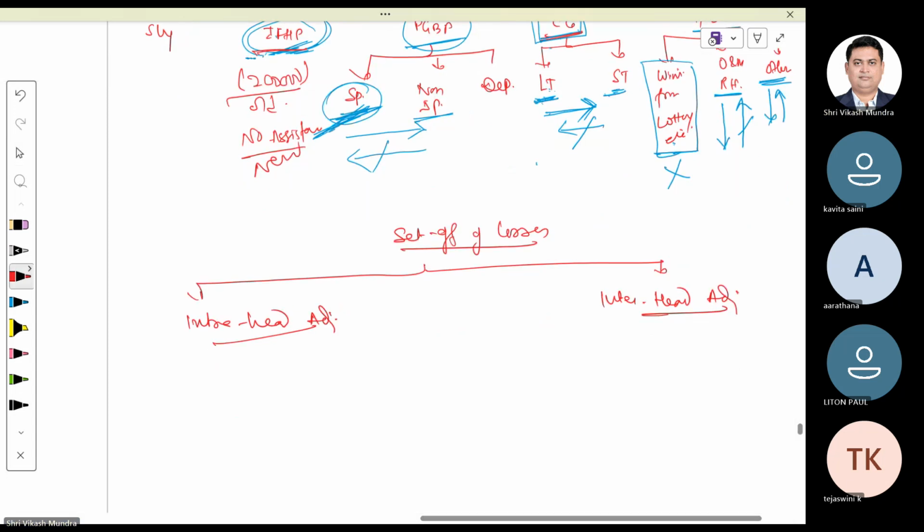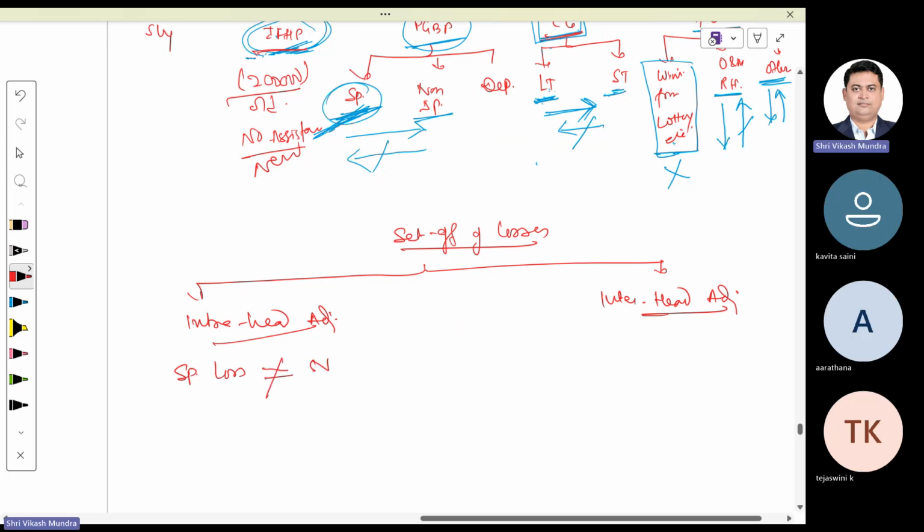Like speculative losses cannot be adjusted with non-speculative income. Since both of them are covered under the same head of income called PGBP, it is termed as intra-head adjustment. The restriction is that speculative loss cannot be adjusted with non-speculative income. However, in the reverse case, it is possible to adjust.